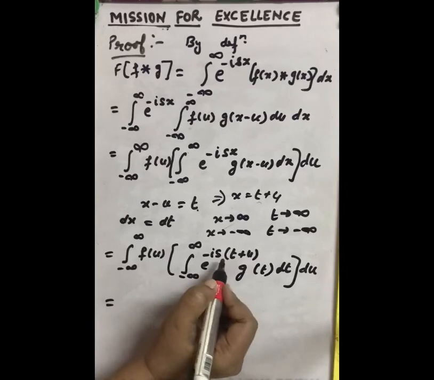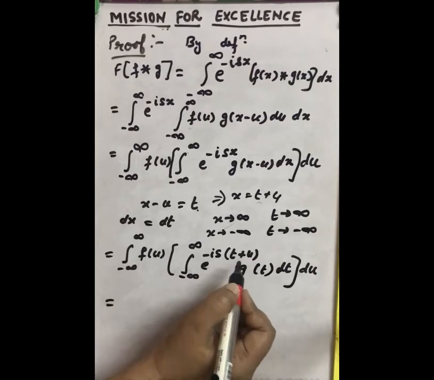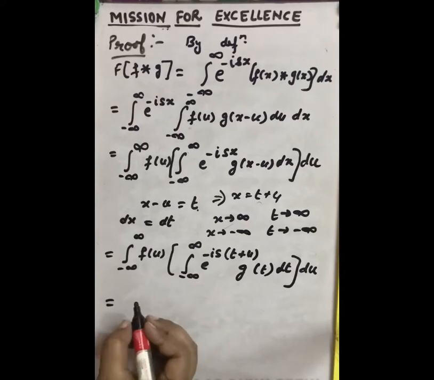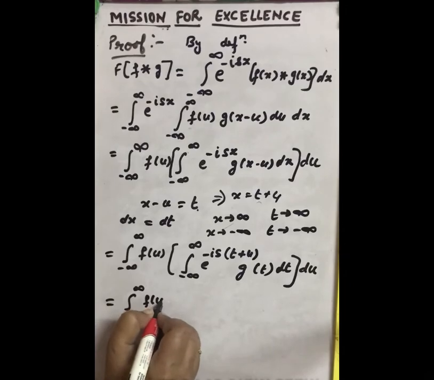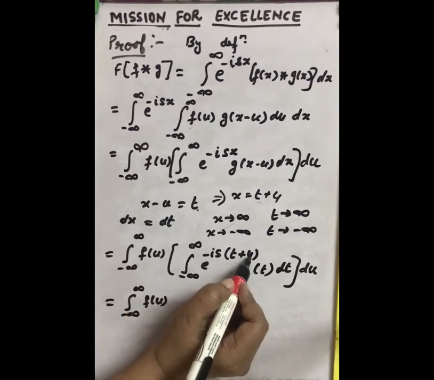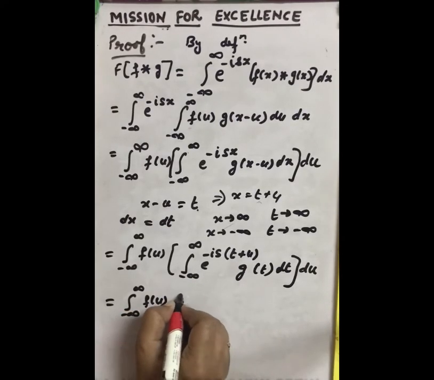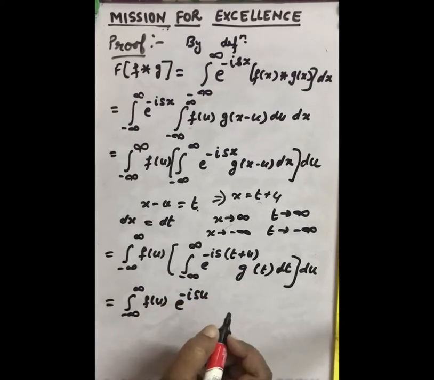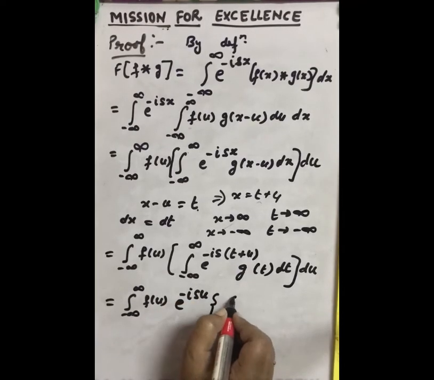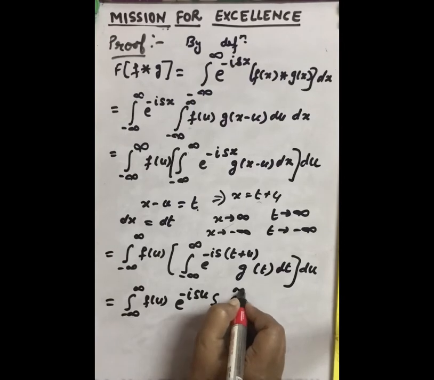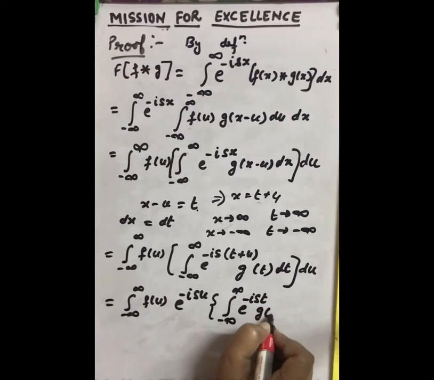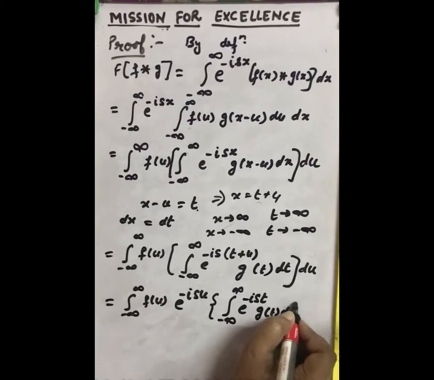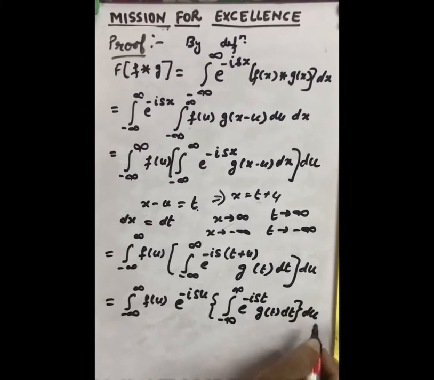Now let us separate these two terms. We can take the e raised to power minus iota st inside and the e raised to power minus iota su outside the integral. So we write the integral from minus infinity to infinity of f(u) e raised to power minus iota su, and inside the integral remains e raised to power minus iota st g(t) dt, and at last du.